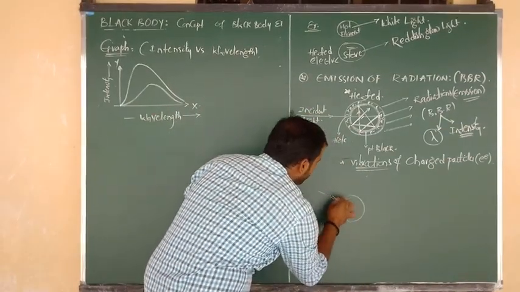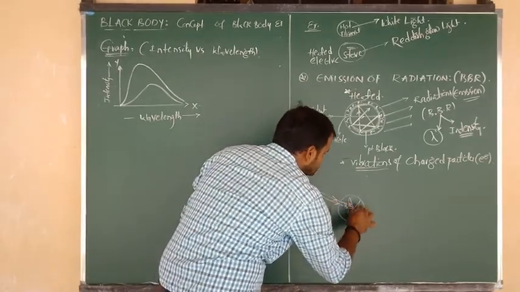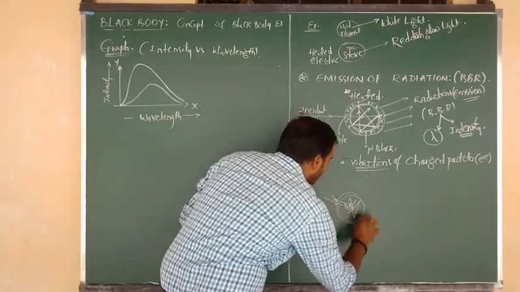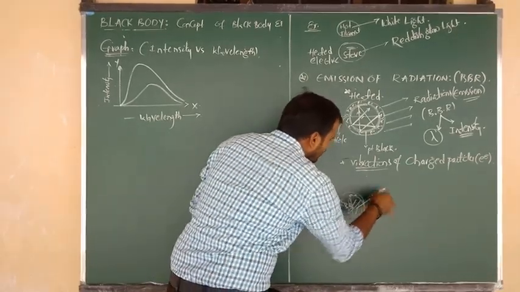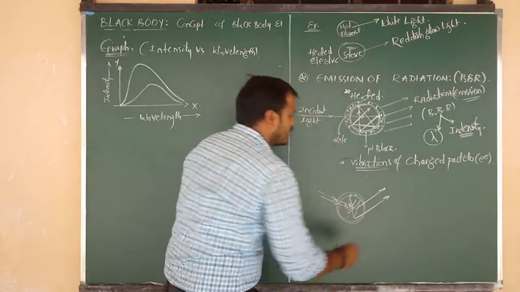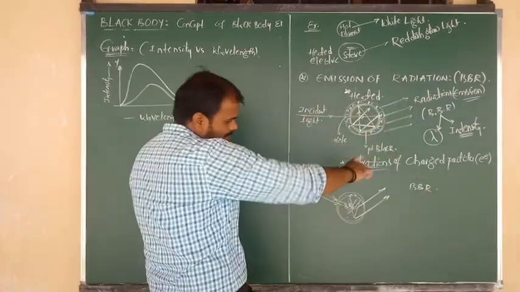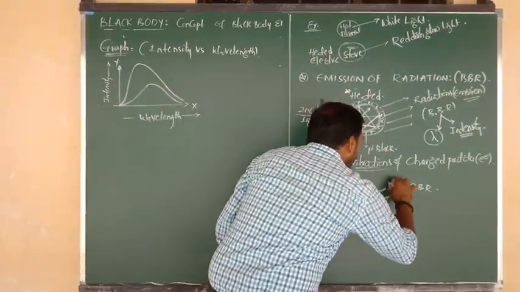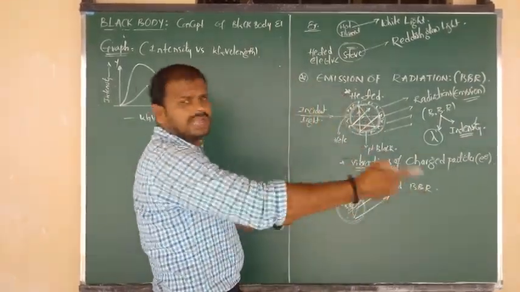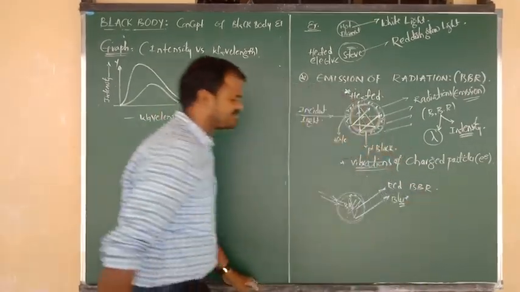Okay, now by the absorption of light, it undergoes a number of reflections, that everything is common, Nana, and due to vibrations of electrically charged particles, finally it is going to emit two lights. They are nothing but the what, Nana? Black body radiations. Of the emitted black body radiation, one light is red color light, and one more light that was emitted is nothing but the blue color.